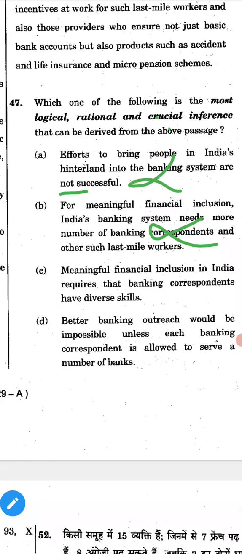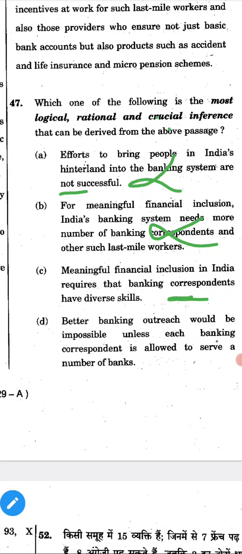We'll see C and D. See, meaningful financial inclusion in India requires that banking correspondents have diverse skills. They are telling meaningful financial inclusion in India requires that banking correspondents have diverse skills. Okay, it looks like right. It looks like the right answer, but still we want the most logical answer. So option D we have to see.